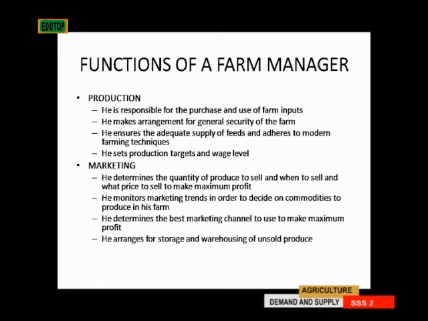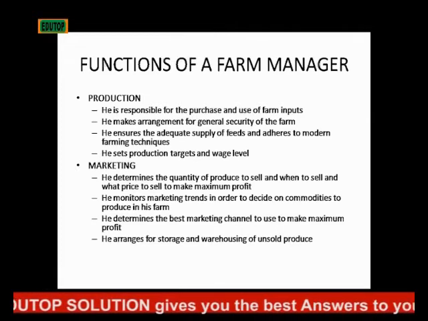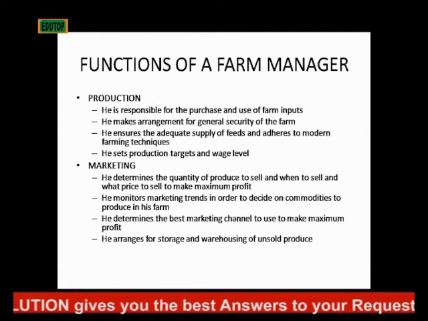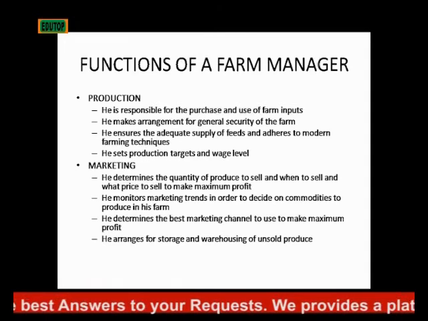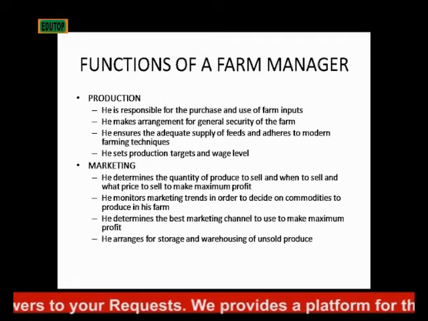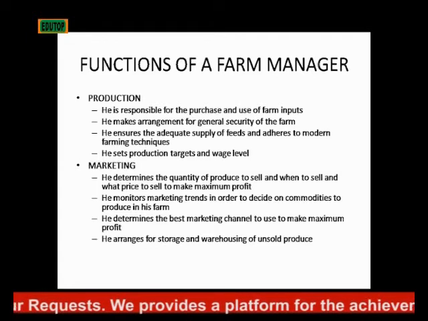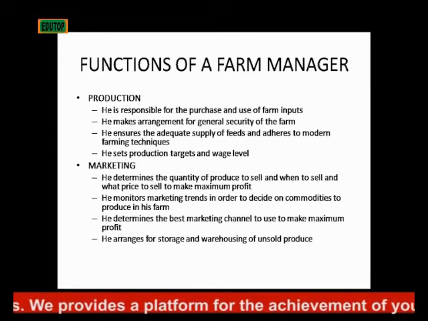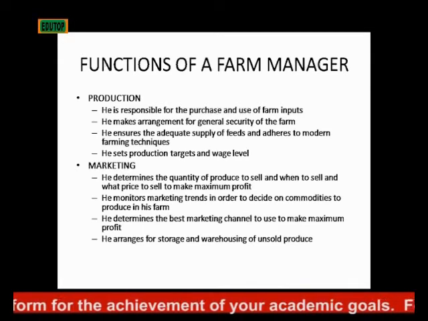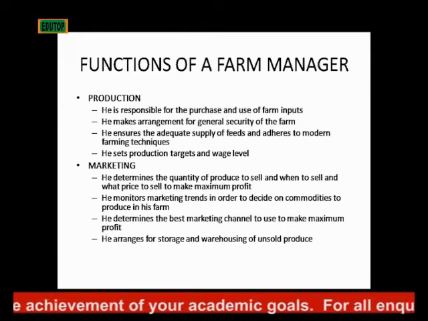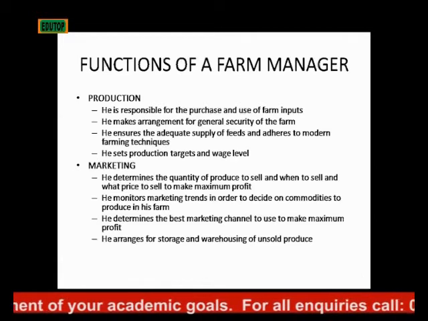Then he adheres to modern farming techniques. He doesn't use the old, outdated method. He makes sure that he uses modern farming techniques. Then he also sets production targets and wage level. He determines, okay, we are going to be producing so amount of eggs in a day, then this is the wage of the laborers. Then, to the fourth role of the manager, that's the marketing. He determines the quantity of produce to sell. He determines when to sell and at what price to sell to make maximum profit.